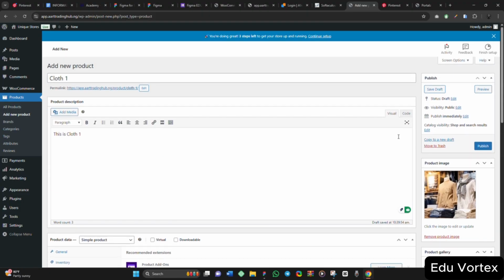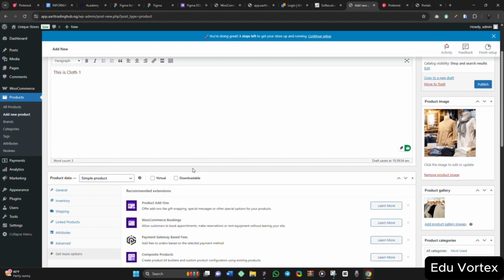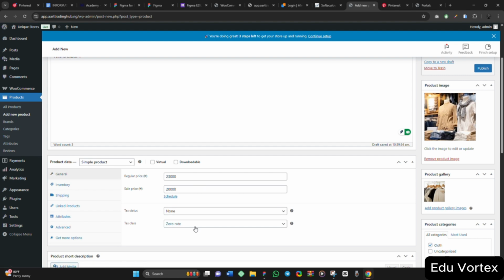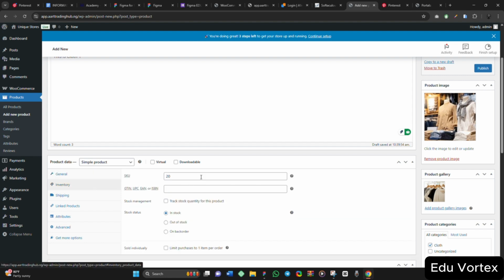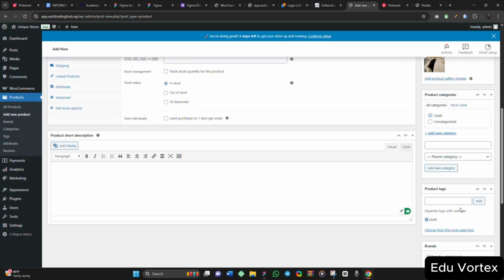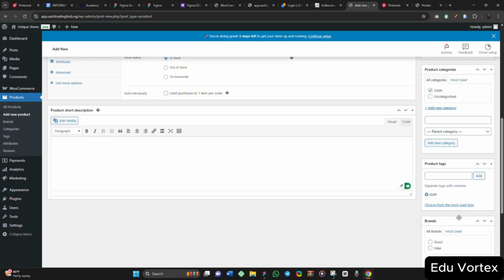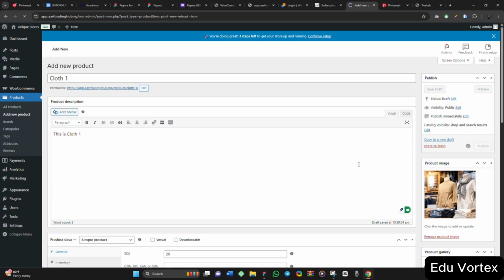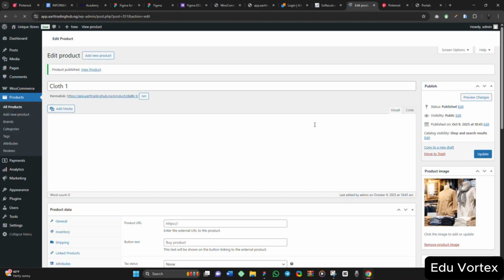So you see this panel, it's very simple. Add your product name, add your description, come here to General, put your pricing, this inventory, put everything you need to put here. Add your product image, your product gallery, the categories if you have, the tags if you have, the brand if there is any, and click on publish. And that is how you can add a simple product.